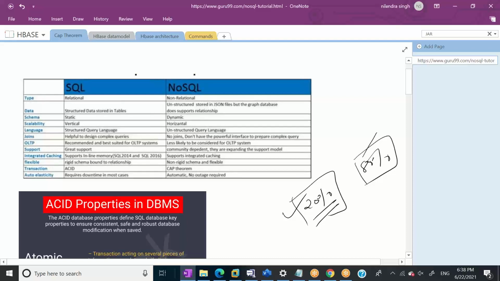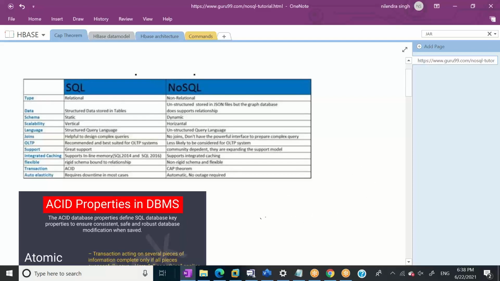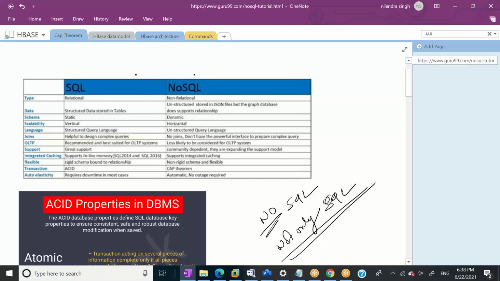So they came up with a new concept called NoSQL database. NoSQL means not only SQL. There may be some data which cannot be processed just with SQL, structured query language, because the data may or may not be in a structure.